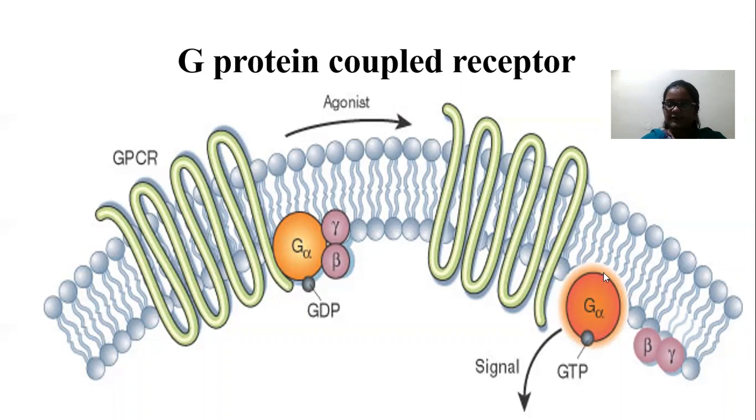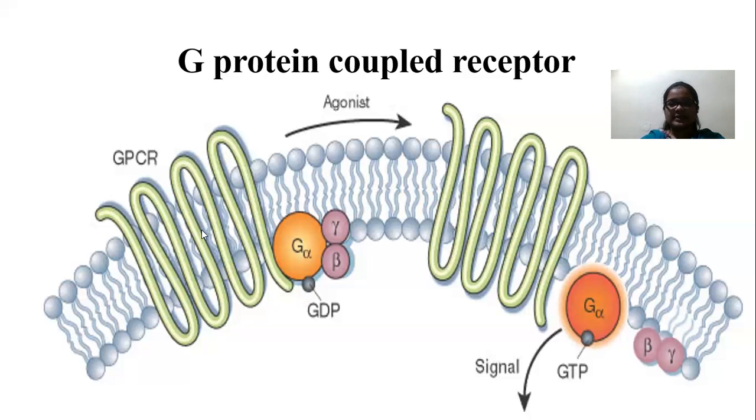This alpha subunit may interact with effectors, and it produces second messengers like IP3, DAG, and cyclic AMP. It stimulates the production of second messengers, which ultimately leads to the response, because second messengers produce the biological responses.